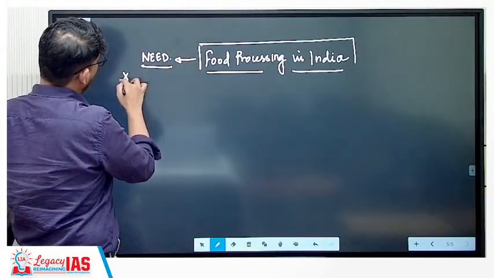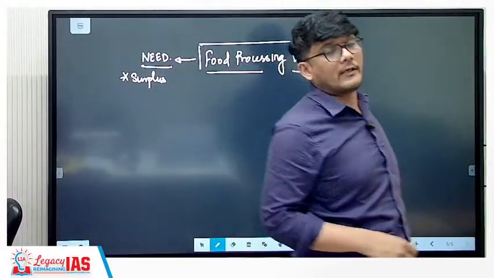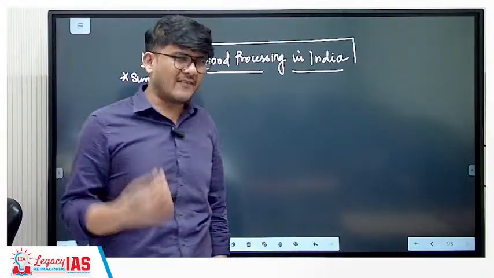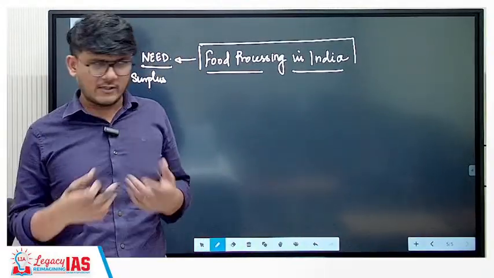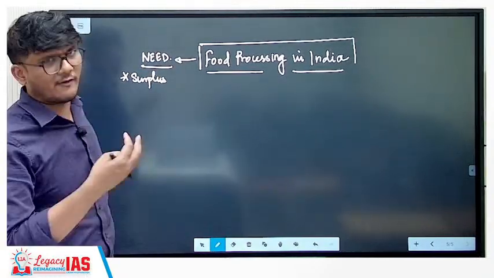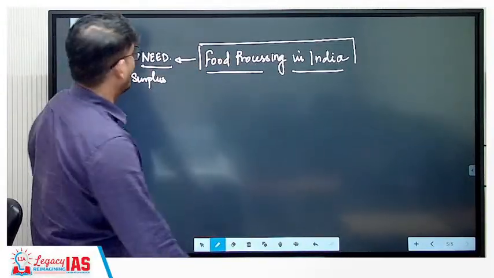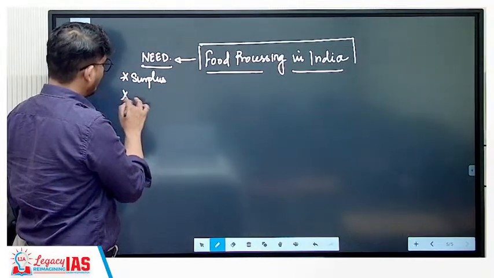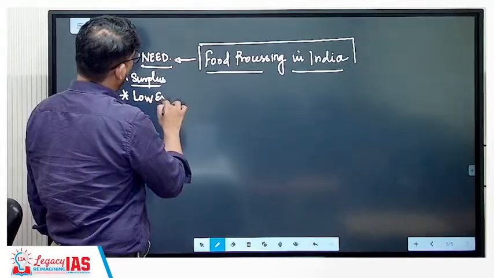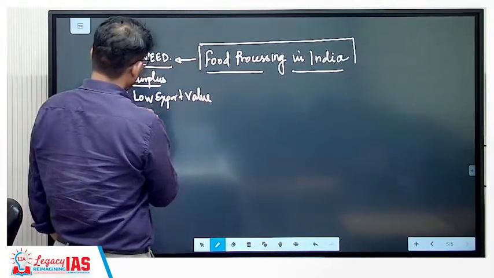First of all, India now has a surplus of a lot of food, a lot of food grains. India is the biggest producer of rice, and other food is also there, even perishable or highly perishable items. You have wheat, rice, milk, and other production taking place, but we are not processing the food, as a result of which we have a surplus, but we have low export value.